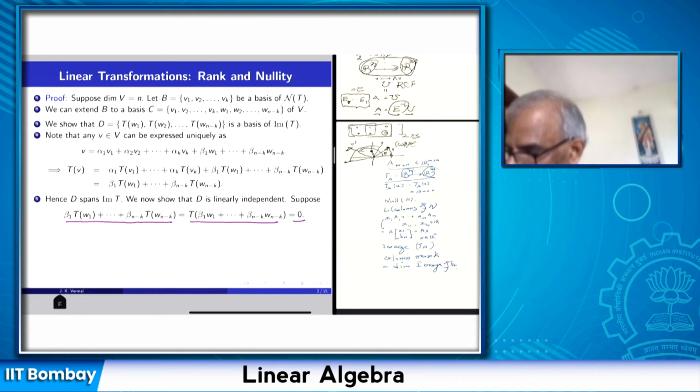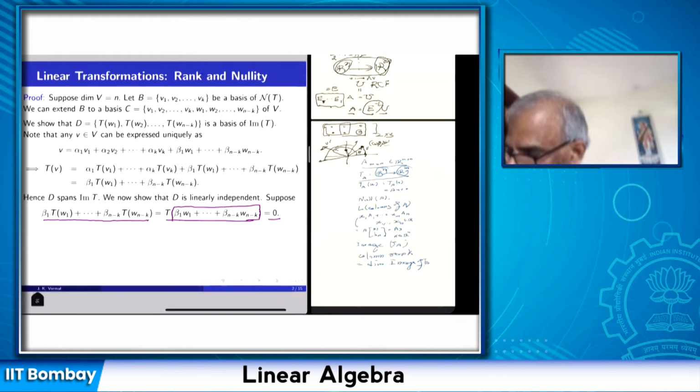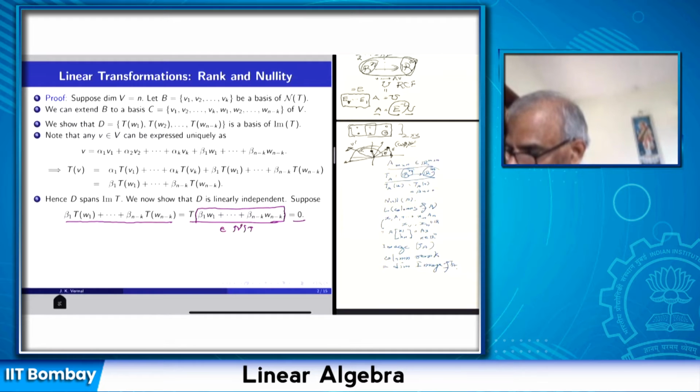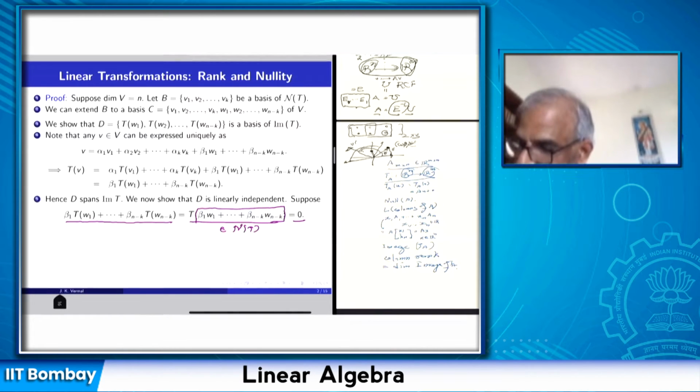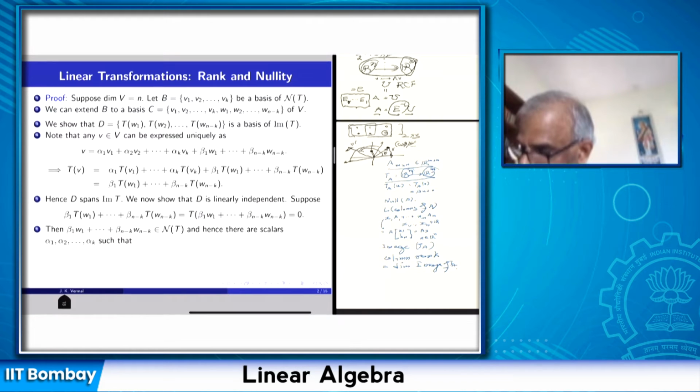If it is equal to 0, then the vector beta 1 W1 plus ... plus beta (n minus k) W(n minus k) is mapped to 0, and therefore it is in the null space of T. Once the vector is in the null space, I know a basis of the null space, and therefore this vector is a unique linear combination of vectors in the basis of the null space of T, and therefore there exist unique scalars alpha 1, alpha 2, ..., alpha k so that this is a linear combination of the Vi's, because this vector is in the null space.